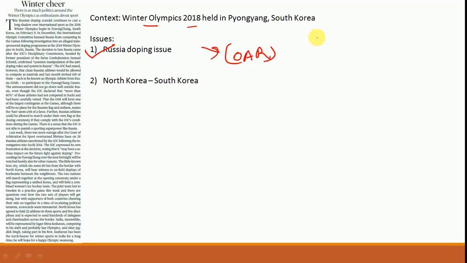Now, what is the importance of this issue for you? This importance is in the ethics paper. Here you need to analyze whether it is right for the International Olympic Committee to allow these athletes who are not guilty of doping to participate in the Olympics, or should it pay heed to the global criticism that to teach a lesson to this country, even the people who are not directly responsible should be punished? So that issue is important in ethics, as to how much importance needs to be given to national identity. So that is something that is relevant here.